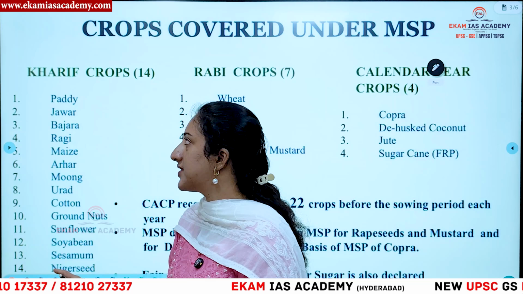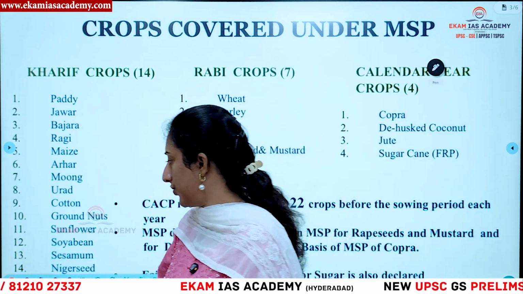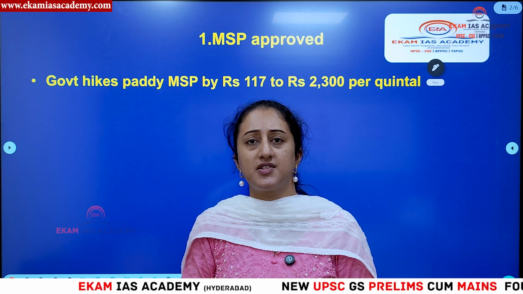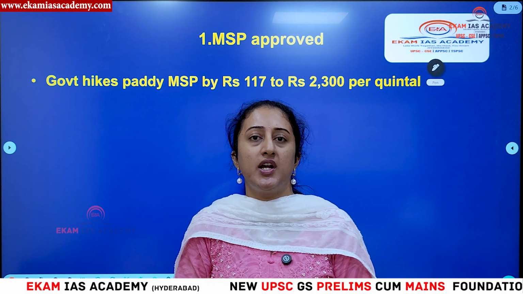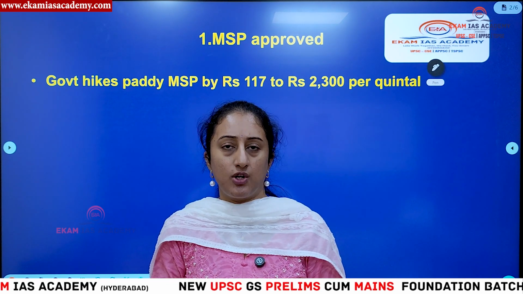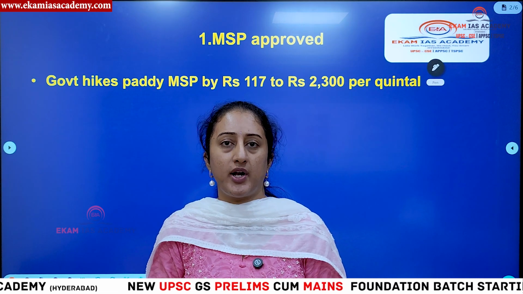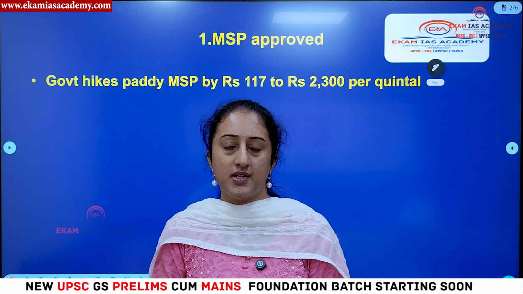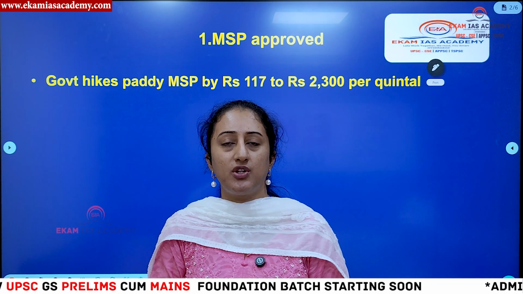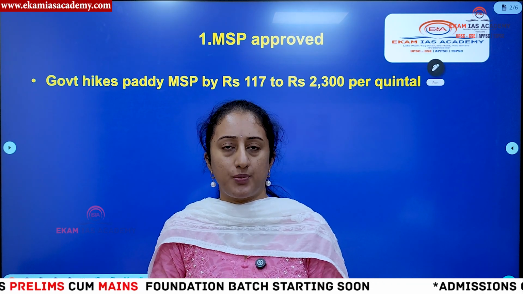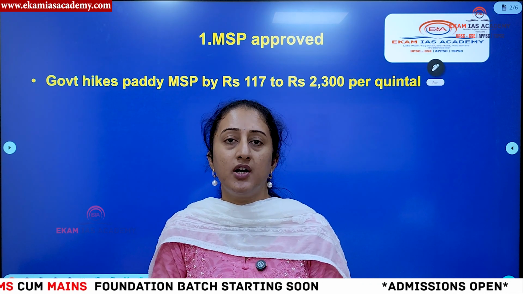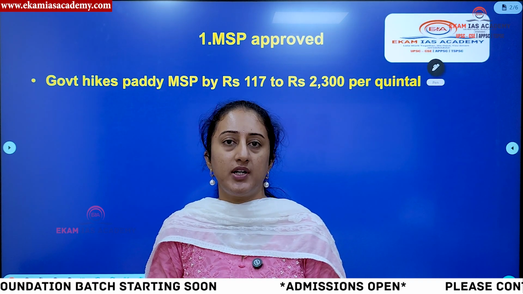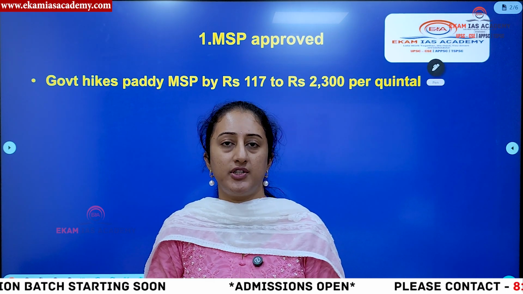So here you can see the number of crops that are covered, but before that you just have to know what is MSP. MSP is nothing but minimum support price. Why is this MSP being given to the farmers? In case of any distress sale or a low market value, the government is assuring that we are going to give you the minimum price. So there is no need to worry. We are going to give a minimum price at which we are going to procure. That is the price guaranteed. You can say it is a floor price that is determined and guaranteed by the Government of India in case of any distress sale, that we call MSP.